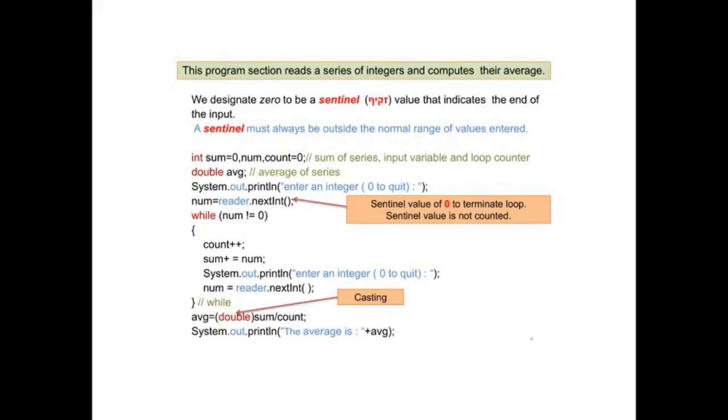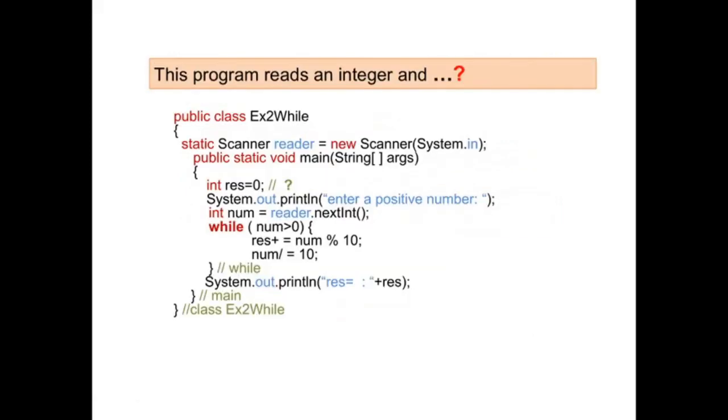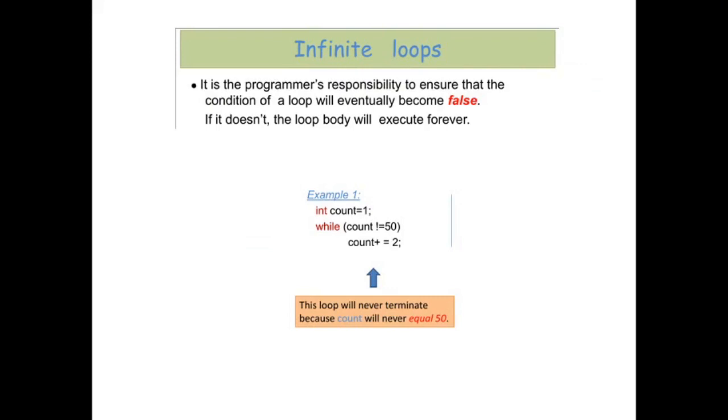In the example over here also, we took the condition num is not equal to 0. So this is also a terminating condition. But suppose there is a condition that never gets ended, then things will not be in your control. It will keep executing the statements written inside the while or the for loop again and again without any interruption or stopping. So there has to be some condition that puts an end to the loop.